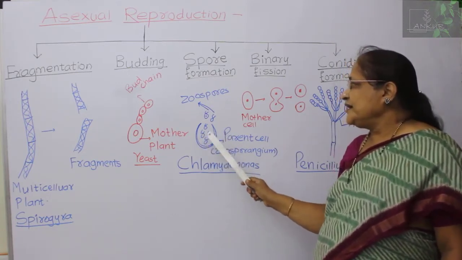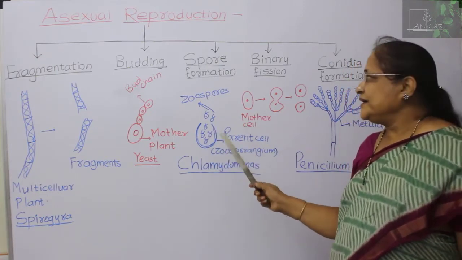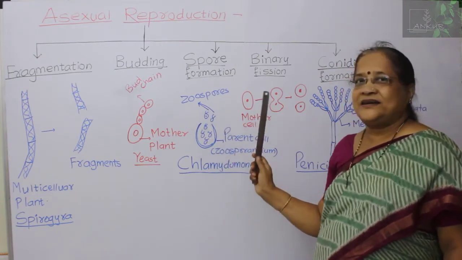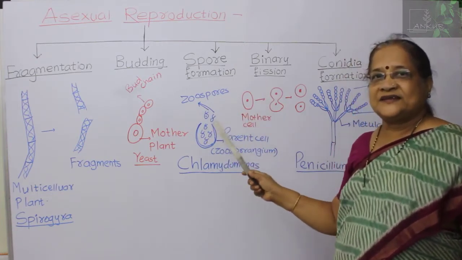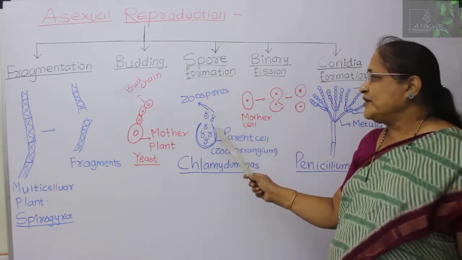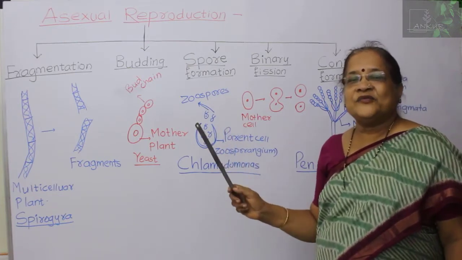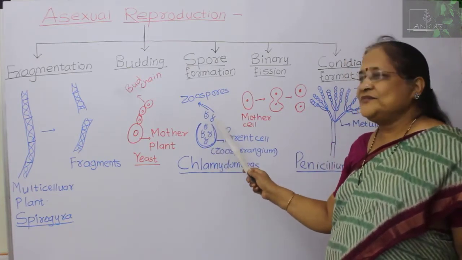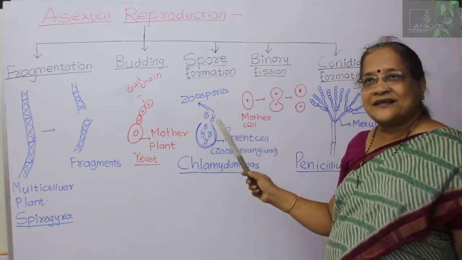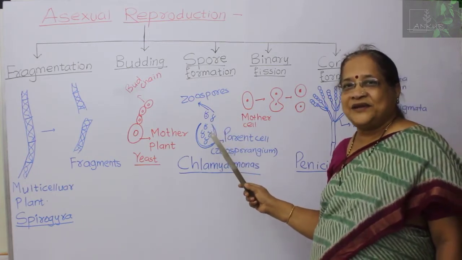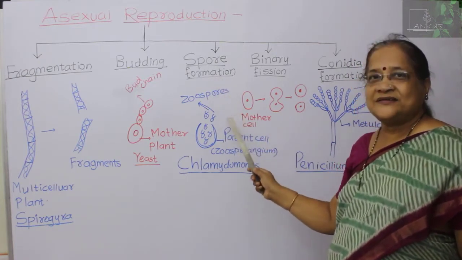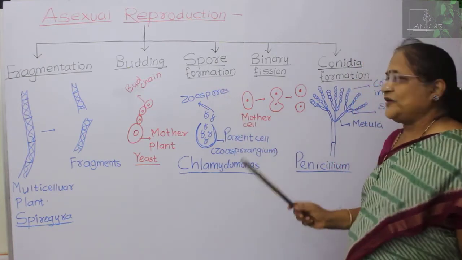Here the contents of the parent plant get metamorphosed into pieces, and these structures get converted into spores, and these spores we call zoospores. Zoo means animals, and these spores, because of the presence of flagella, move here and there, and so the name zoospores. In water these zoospores move here and there, they find a good place, again they germinate there and they produce a new plant. So that is the zoospore formation in Chlamydomonas.